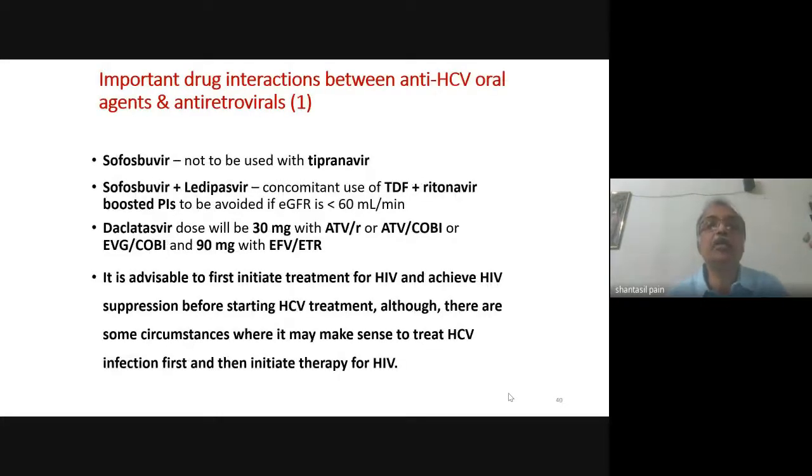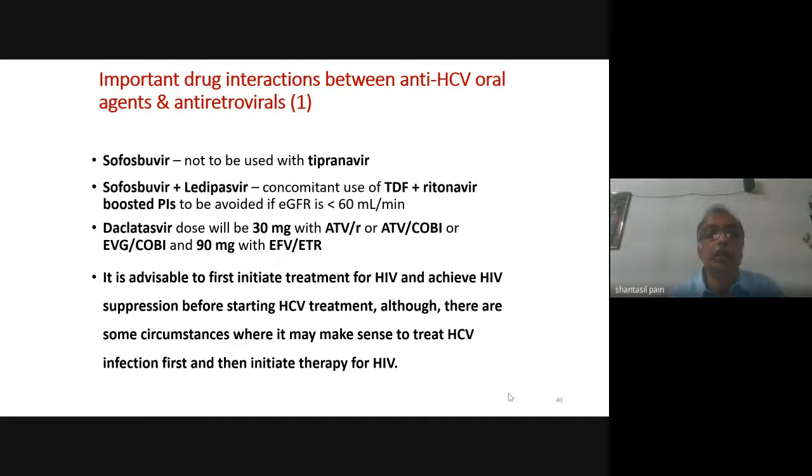Drug interactions are always very, very important, and certain drug interactions we definitely have to remember. The drug interaction about which we are most concerned is when you are using an efavirenz based regimen. Remember that the daclatasvir dose, instead of 60 milligram, has to be increased to 90 milligram. And if you are using a ritonavir boosted atazanavir based regimen, then the dose of daclatasvir has to be reduced to 30 milligram.